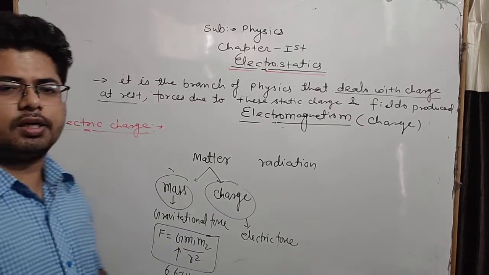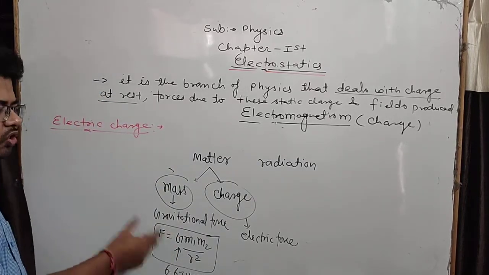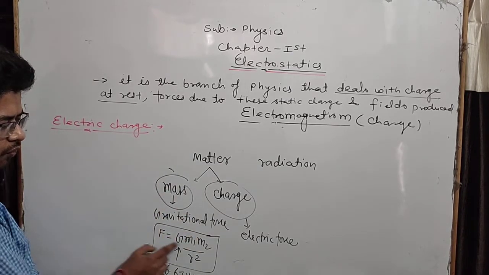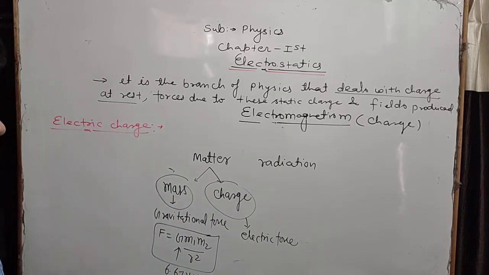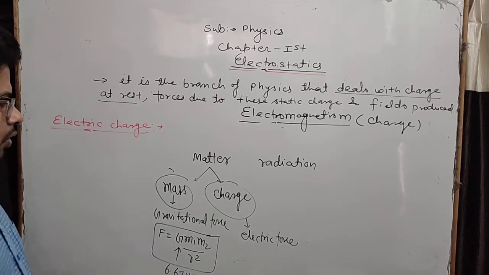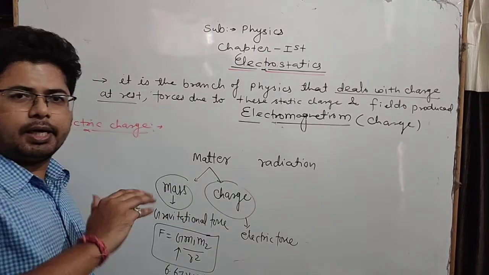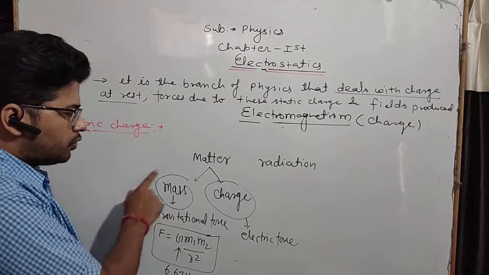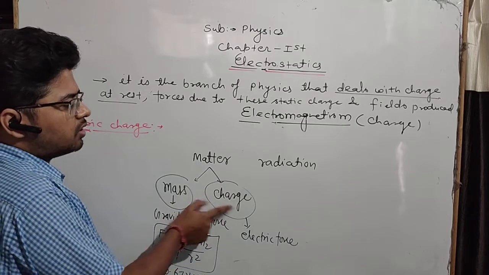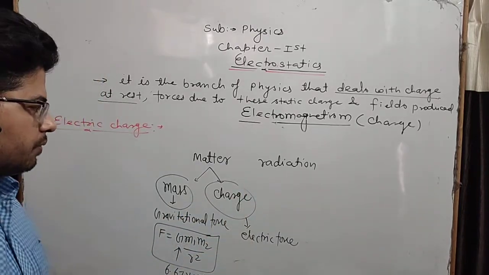We have already discussed that a mass attracts another mass in the universe. This force is attractive in nature and the source of this force is mass. And the expression of this force is given by this. Now you can see here the force between two point masses is F is equal to G m1 m2 upon r square. Now if matter is able to exert a force and this force is not due to this characteristic, then it must be the other characteristic, that is charge, and the force due to this characteristic is known as the electric force.